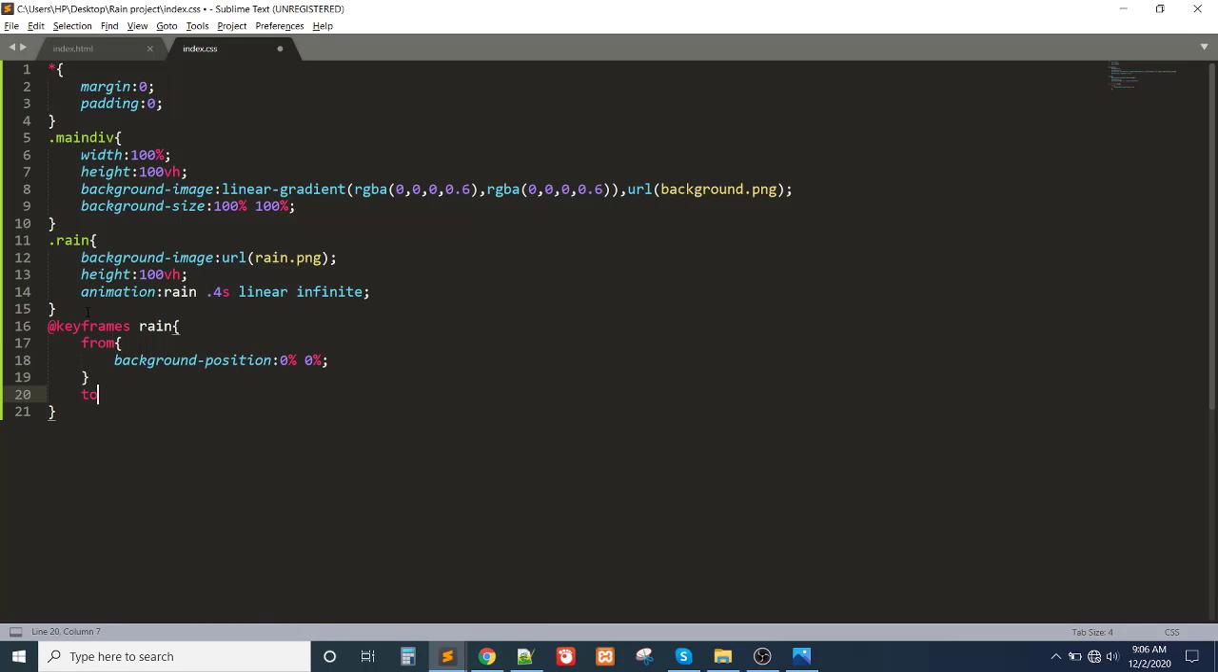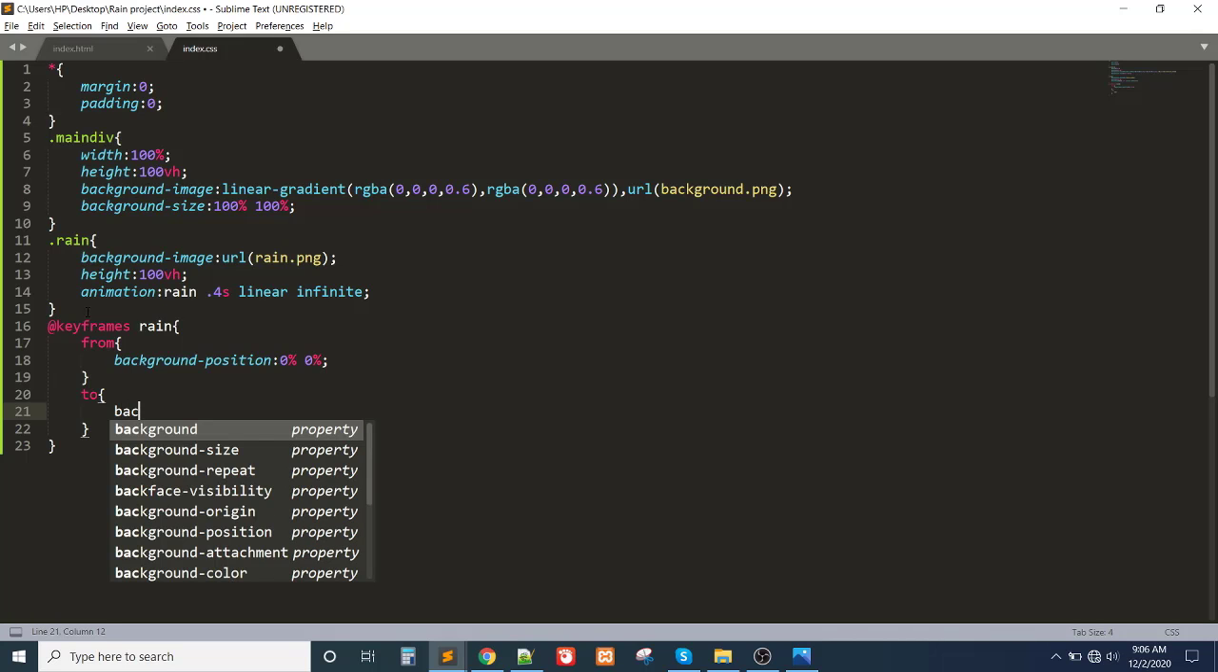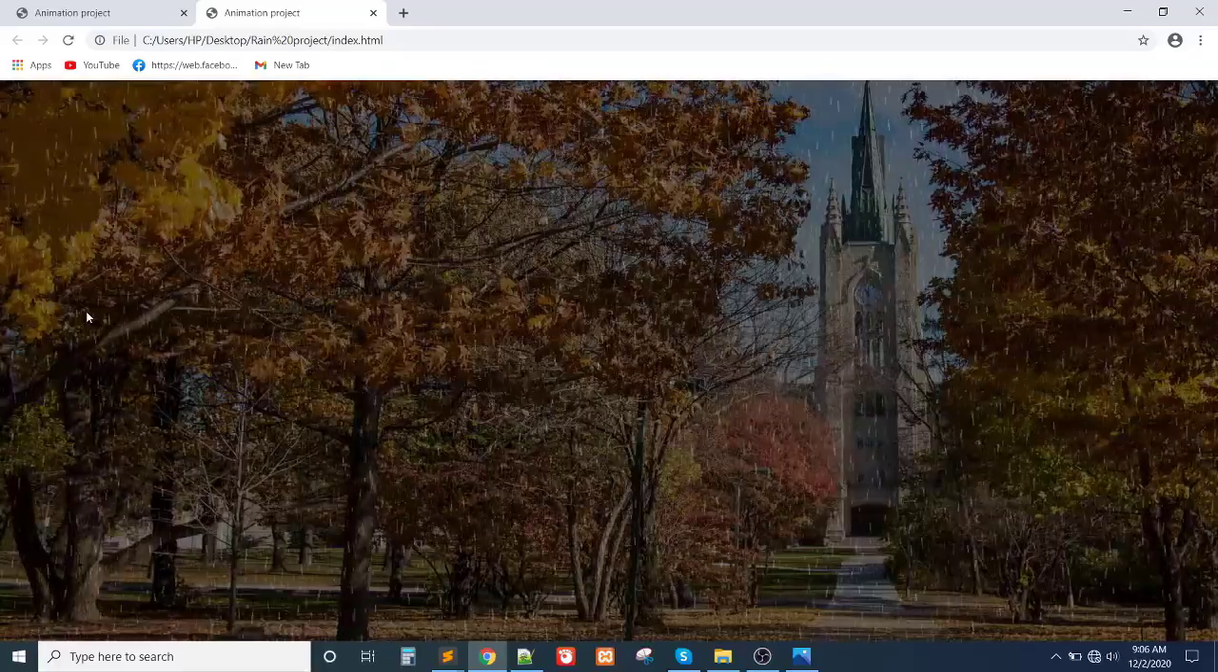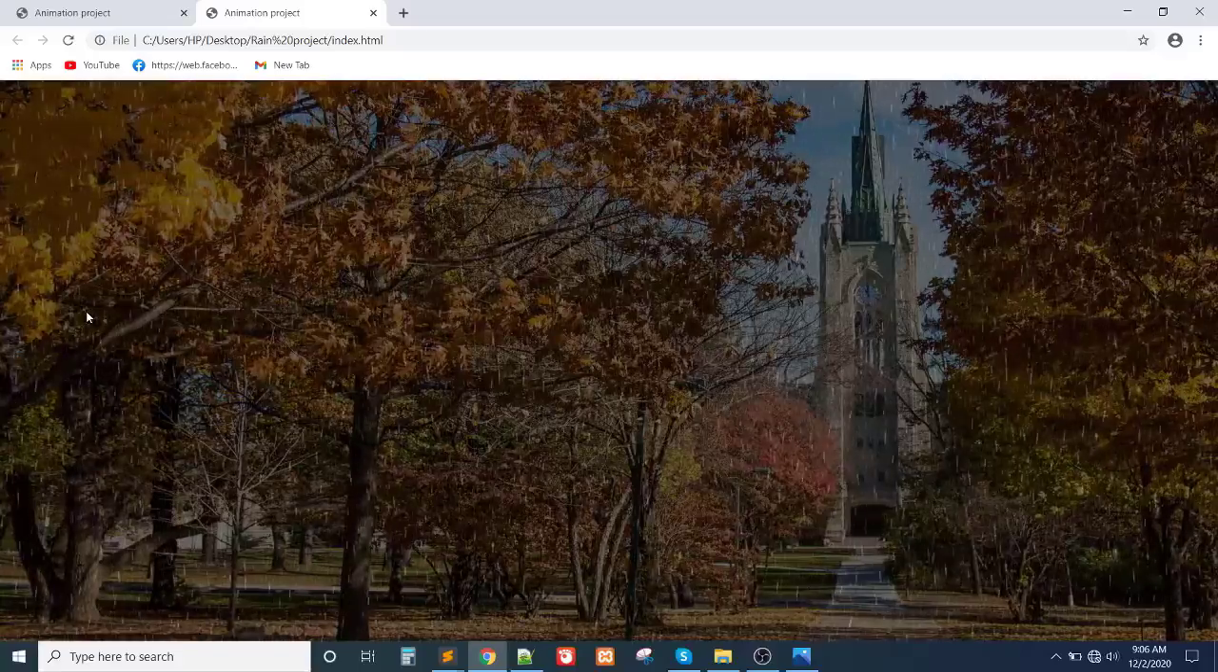And to, background position will be 30% and 100%. Let me check. Oh, my rain is running.